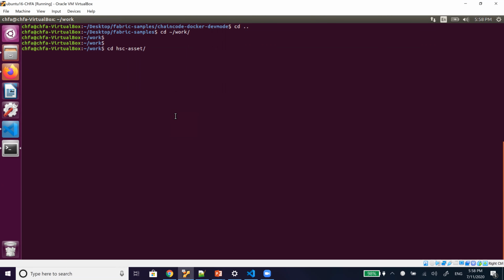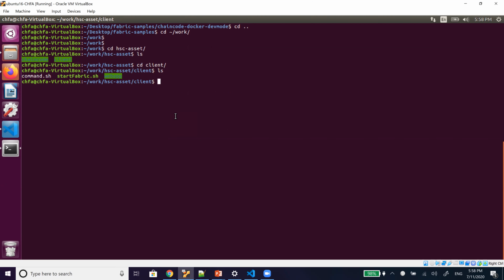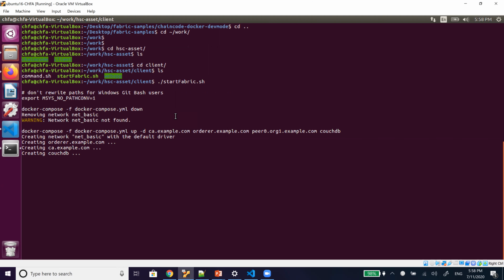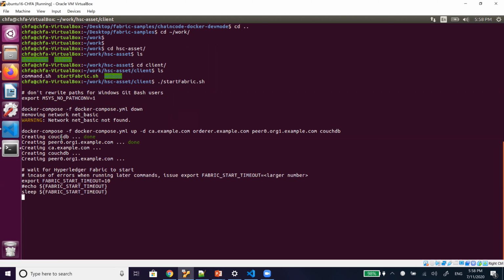Here I have two folders, the asset and the client. First we will be starting this. Whatever is going on, it is creating the CouchDB and bringing up the peer, with whatever configuration is available in the basic network.